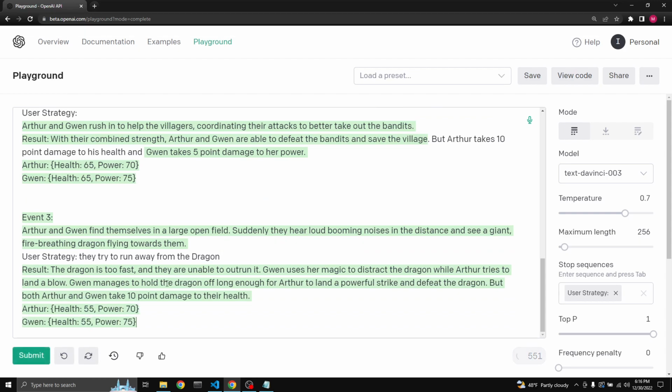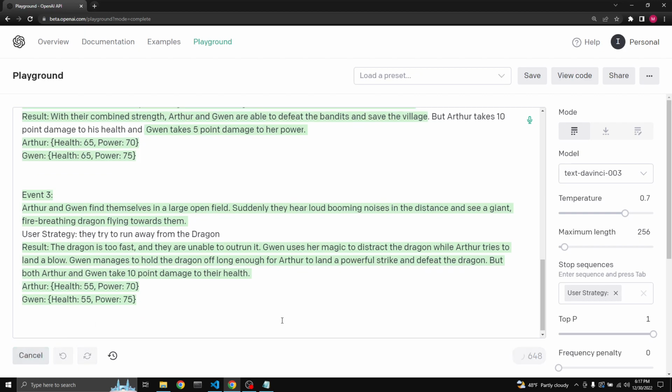Okay, the dragon is too fast and they are unable to outrun it. Gwen uses her magic to distract the dragon while Arthur tries to land a blow. Gwen manages to hold the dragon off long enough for Arthur to land a powerful strike and defeat the dragon. But both Arthur and Gwen take 10-point damage to their health. 65, 65, 55, 55. Power remains the same. Okay, good. Continue, next event.